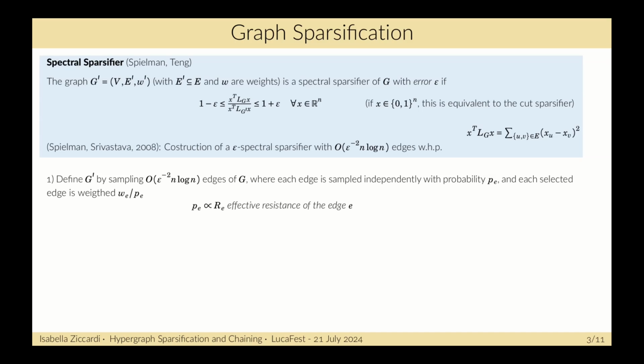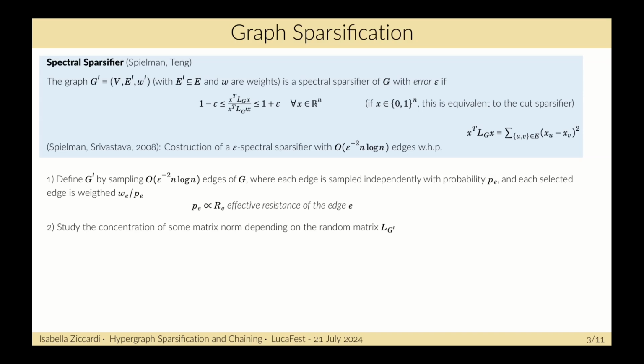They do it in the following way. They define a graph G prime by sampling epsilon^-2 n log n edges of G, where each edge is sampled independently with probability p_e, and each selected edge is weighted with weight w_e over p_e. They choose the value of the probability p_e to be proportional to the effective resistances of the edges e. Then they study the concentration of some matrix norm that depends on the random matrix L_G prime, where G prime is this new graph.